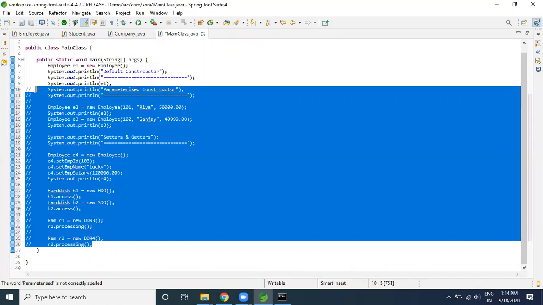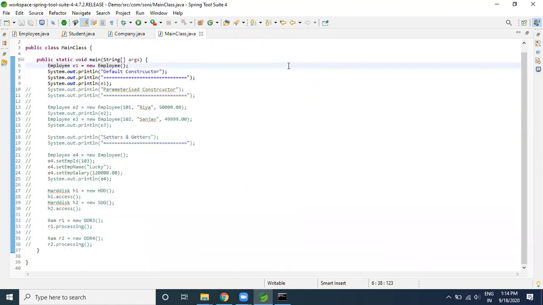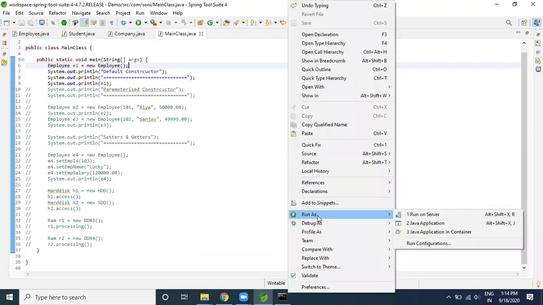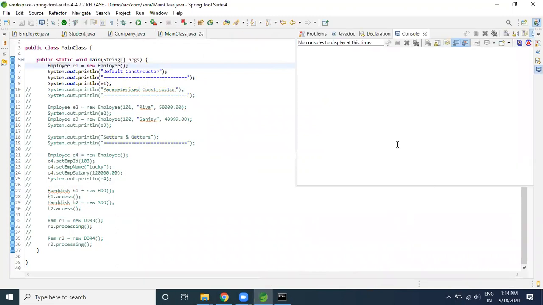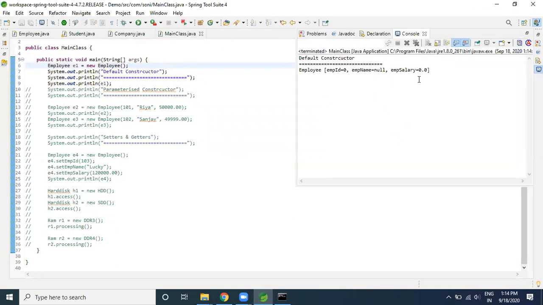It is called control slash. If you press this button, automatically most of the things will be commented. No need to write separately, and now you can simply proceed further and run it as a Java application. So what happened here? You may be able to see all default values have been assigned.